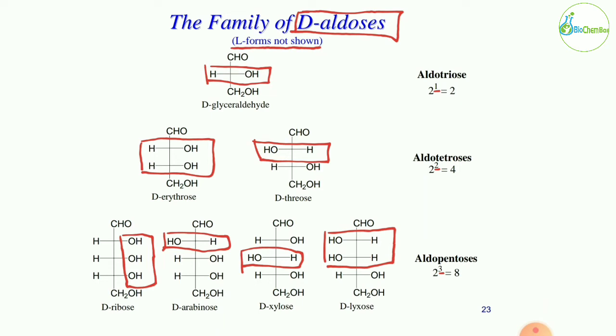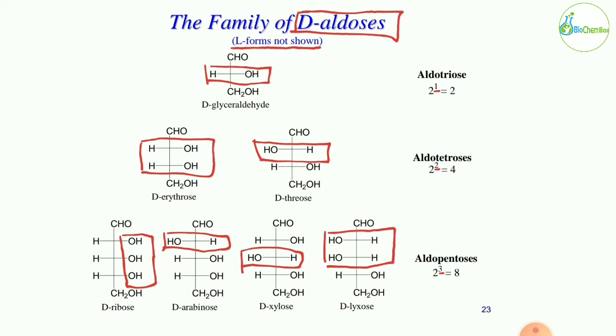In the D-erythrose, on all the chiral carbons, the hydroxyl group is present on the right side. Okay, you have to remember all the structures. Right, so in the D-erythrose, on all the chiral carbons, the hydroxyl group is on the right side and the hydrogen atom is on the left side.